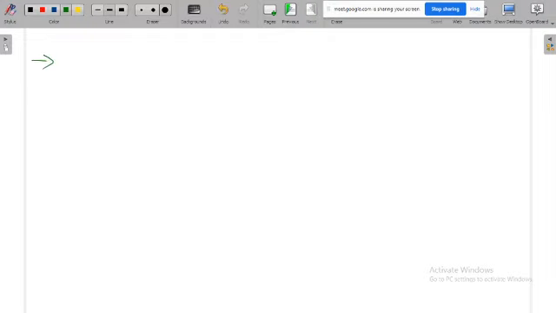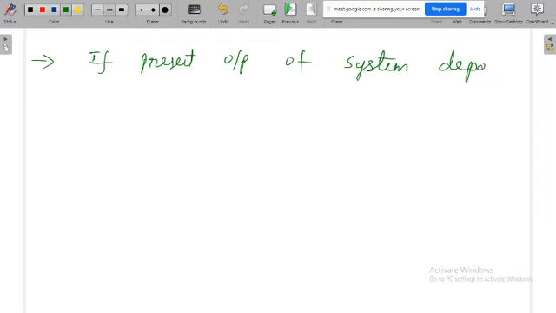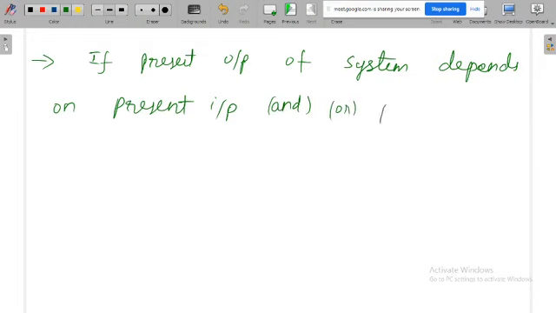If the present output of the system depends on present input and or past input, then the system is a causal system.